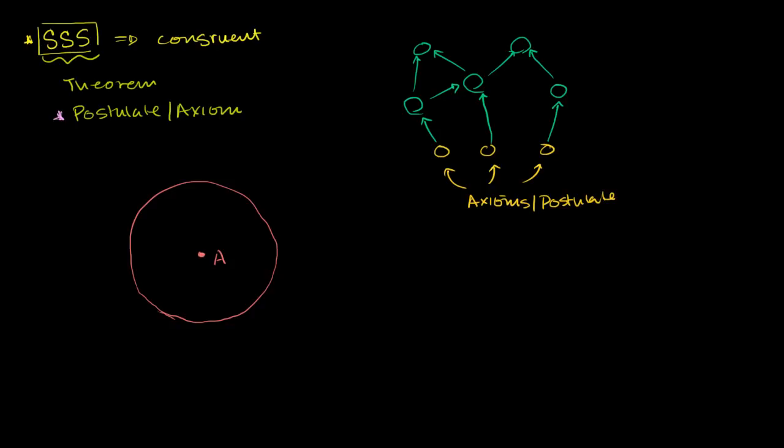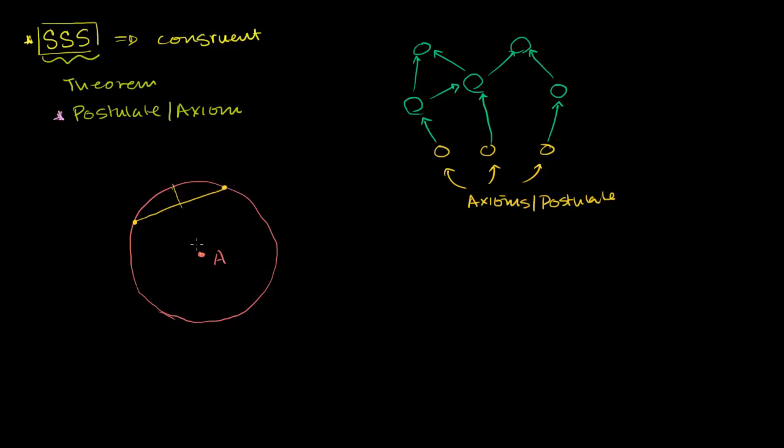And let's say that we have a chord in this circle that is not a diameter. So let me draw a chord in the circle. It's kind of a segment of a secant line. And let's say that I have a line that bisects this chord from the center. I guess I could call it a radius, because I'm going to go from the center to the edge of the circle right over there.